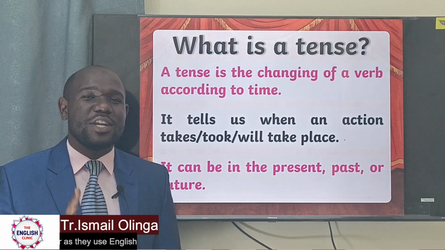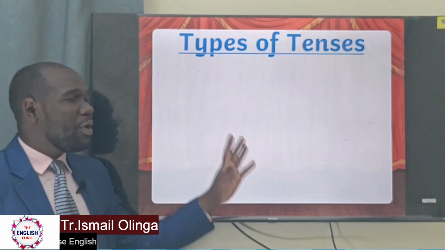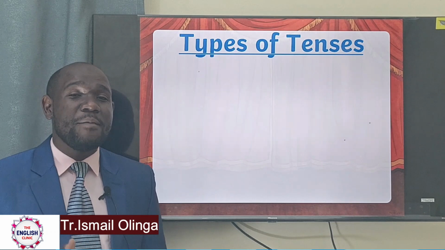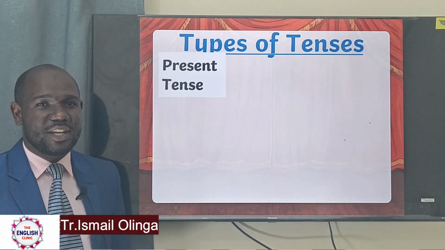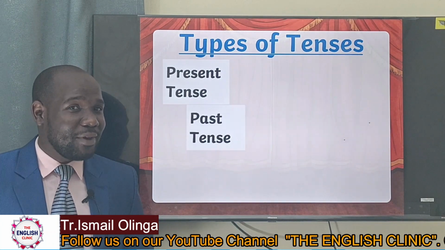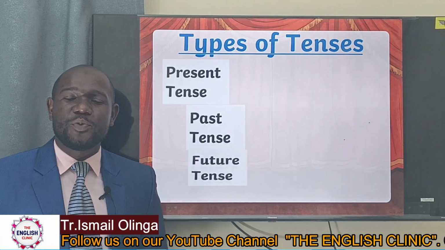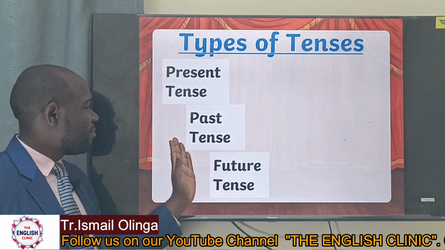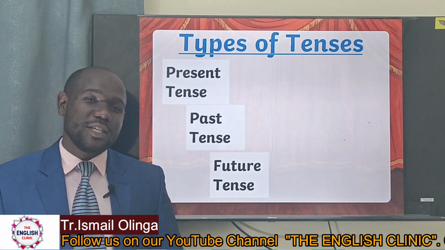That takes us to the next part, which is types of tenses. So how many types of tenses do you know? I tell you, there are three main types of tenses. The rest are subdivisions. Let's start. Present tense. That is number one of the main types. Past tense. Lastly, we have the future tense. Present, past, and future. Those are the three main types of tenses.